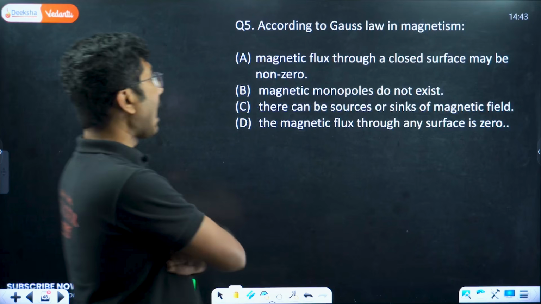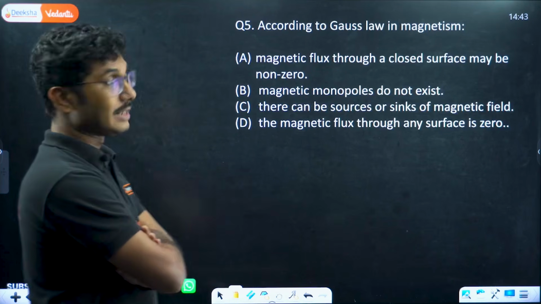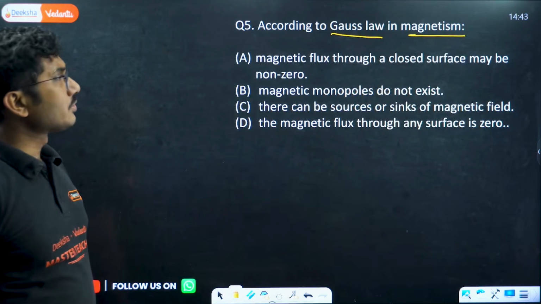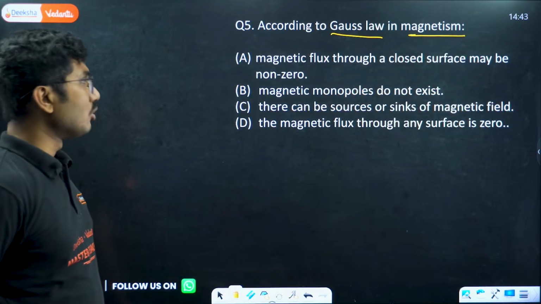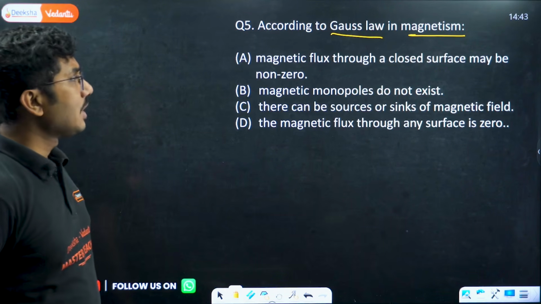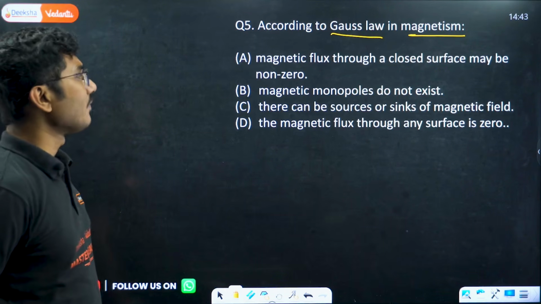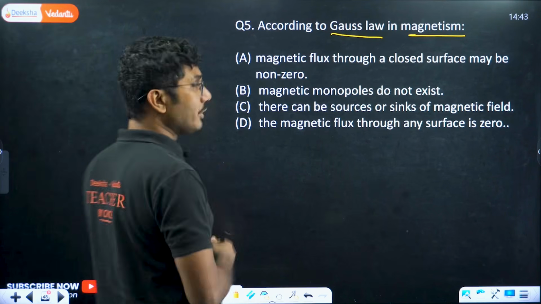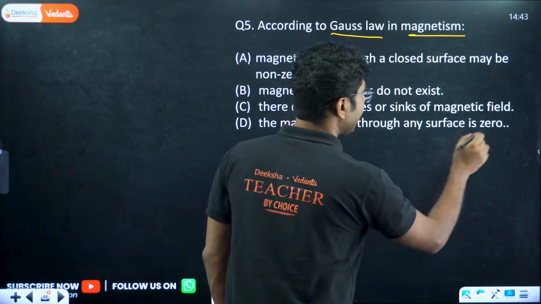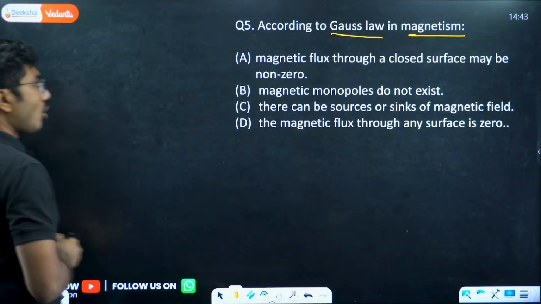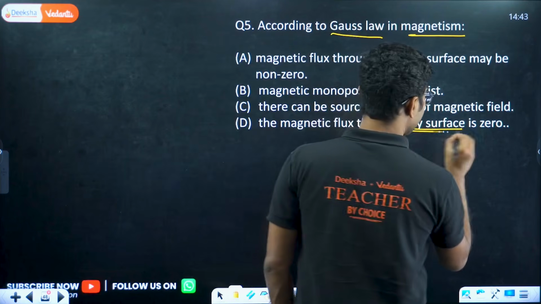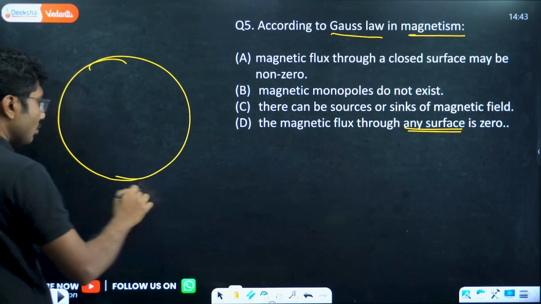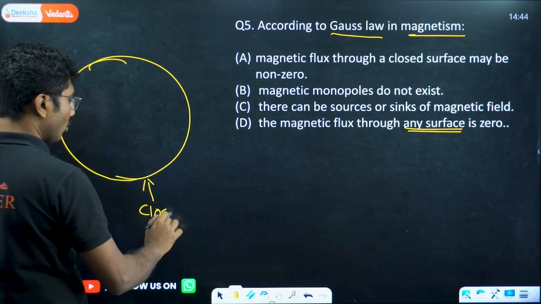Next question. According to Gauss law in magnetism. Here it is Gauss law in magnetism, not electrostatics. Magnetic flux through a closed surface may be non-zero. Magnetic monopoles do not exist. There can be sources or sinks in the magnetic field. The magnetic flux through any surface is 0. Let us understand that. Even though it is very appealing that the magnetic flux through any surface is zero, actually Gauss's law does not talk about any surface. So make sure that you do not blindly mark this as correct, because Gauss's law is always applicable to one and only thing, that is a closed surface.